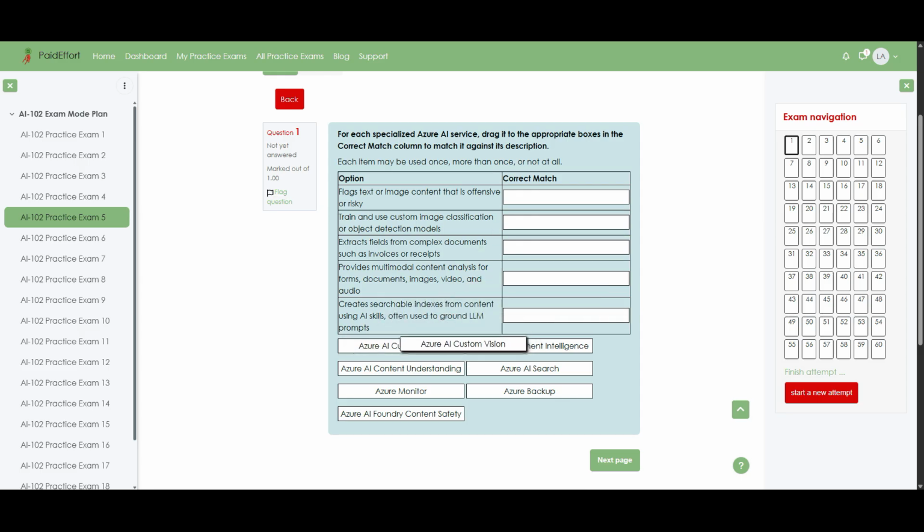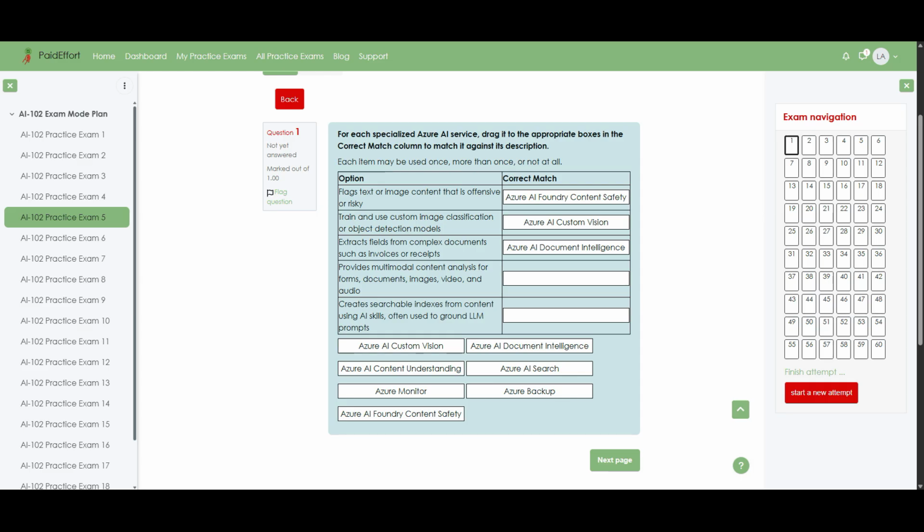Train and use custom image classification or object detection models. Correct match: Azure AI Custom Vision. Extracts fields from complex documents such as invoices or receipts. Correct match: Azure AI Document Intelligence.